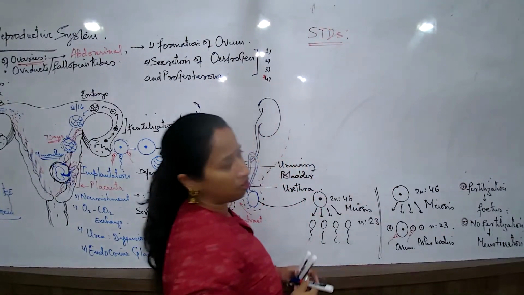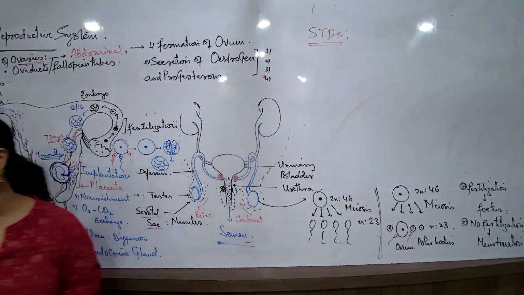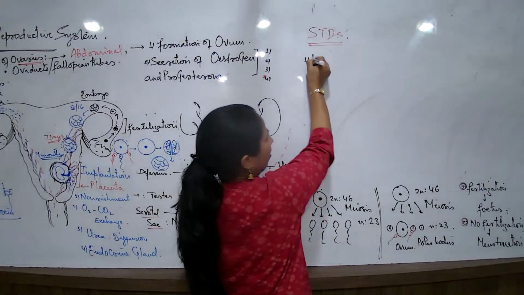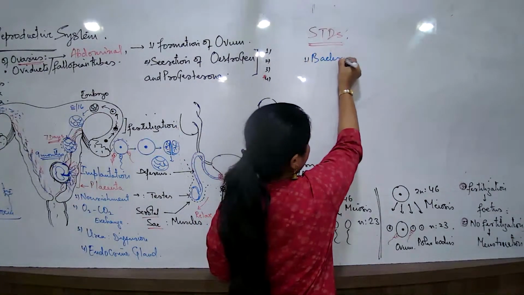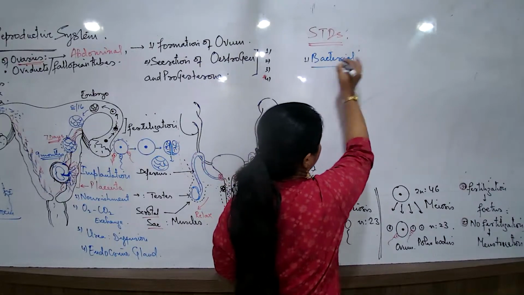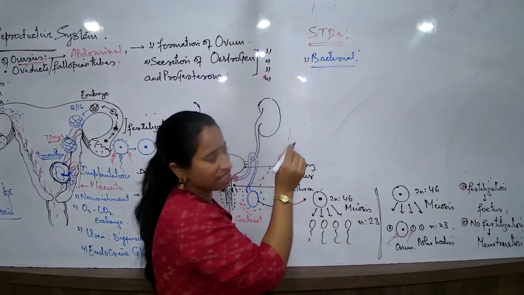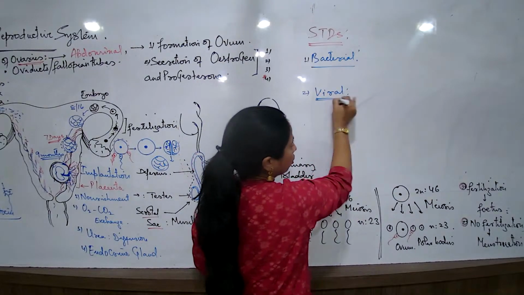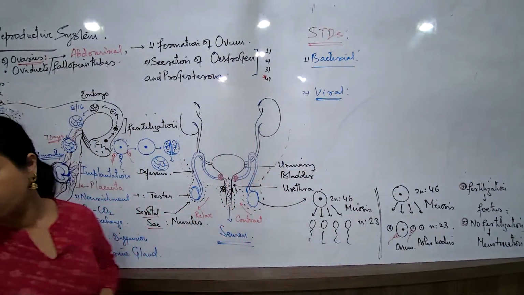What are the two types of STDs? It can be bacterial, it can be viral. Now, when I talk about the bacterial STDs, they are, I would say, less dreadful. They are not dangerous as such. But viral ones are more dreadful, always understand that. Viral ones are more dreadful.